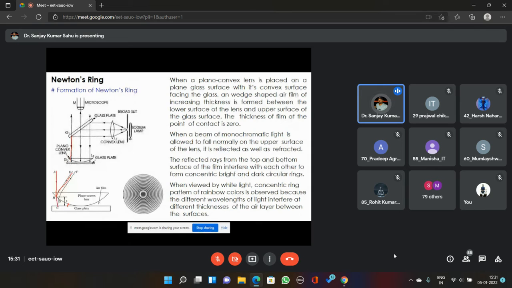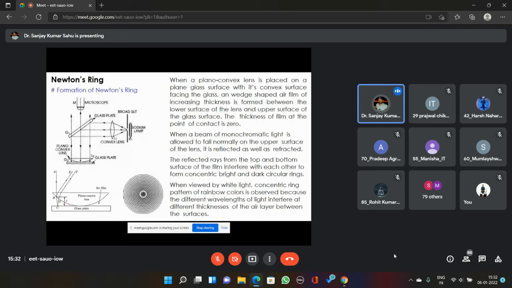depending upon the thickness of the film at that point, the two reflected beams will either interfere constructively or destructively. Okay, now how to get rings? Because we are using a plano convex lens, which is three-dimensional, cut from a sphere, this thickness will be the same over a circular patch.